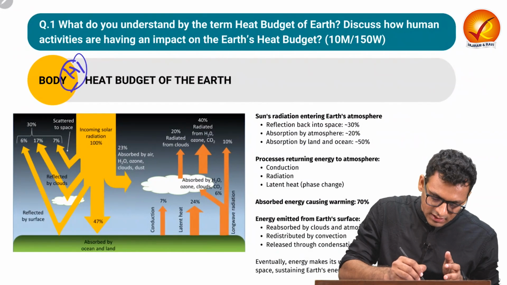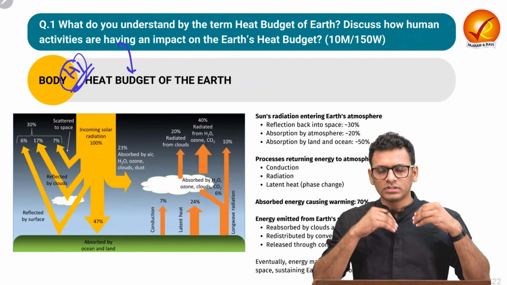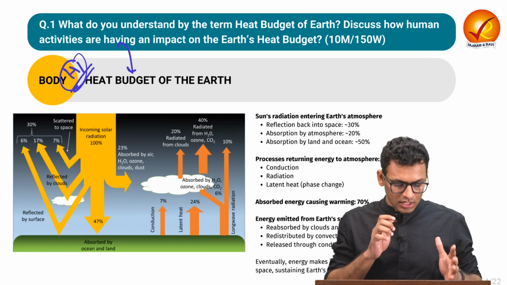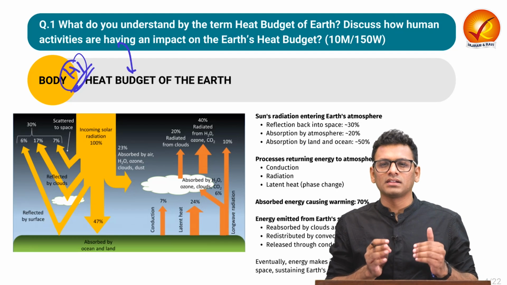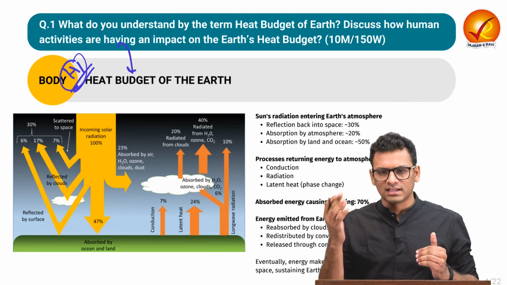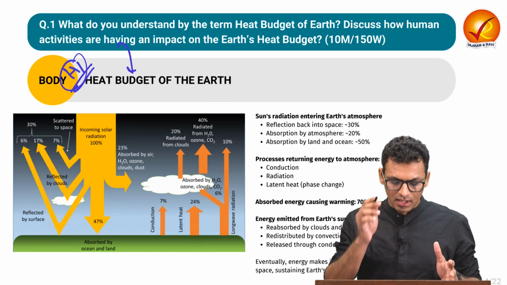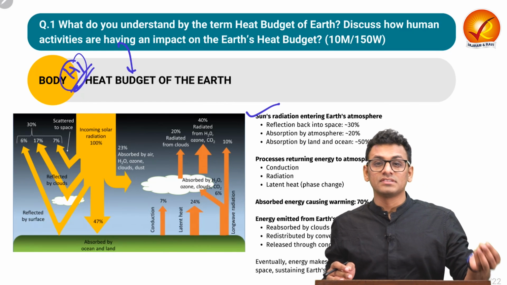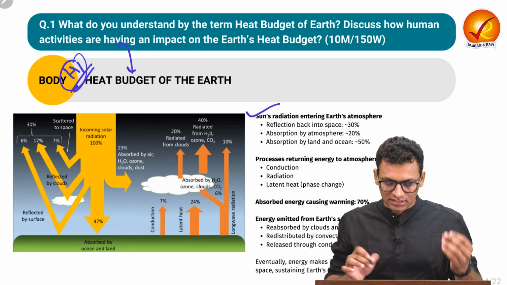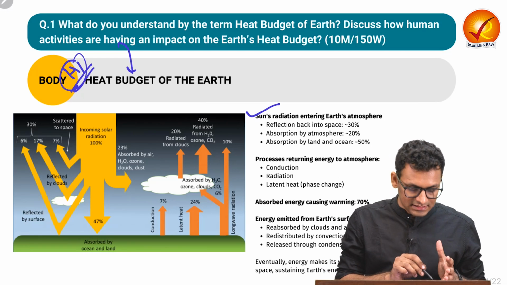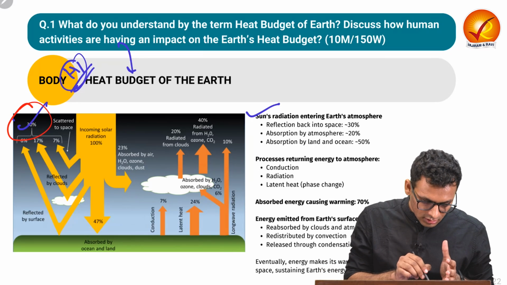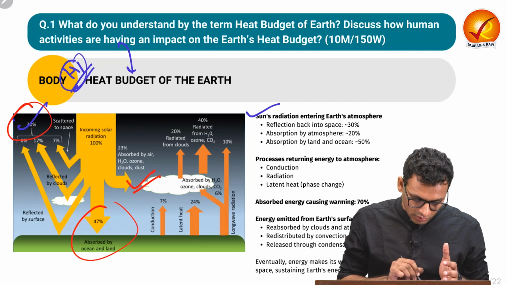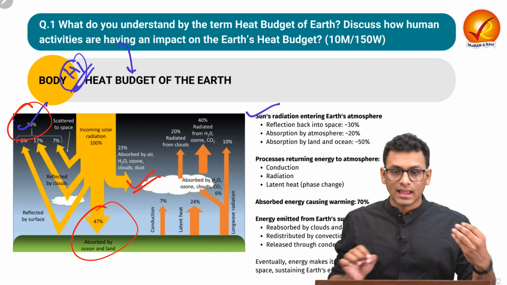In heading 1, as we have talked, we will indulge in a deeper understanding of what exactly the components of the heat budget are and how the entire mechanism works. You can draw a very simple diagram to depict what exactly is the incoming proportion and what exactly is the outgoing proportion and how it is distributed. You can also put the same in pointwise format, where you can start with the sun's radiation, which in the form of short wave enters the Earth's atmosphere. 30% of the same is reflected back. Around 20% is absorbed by the atmosphere, and the remaining around 50% is absorbed by land and ocean.